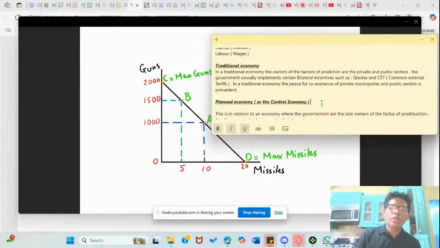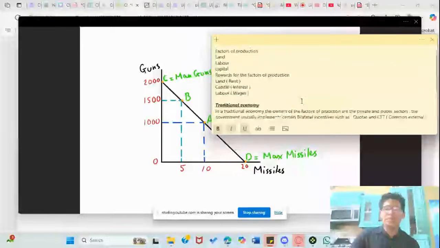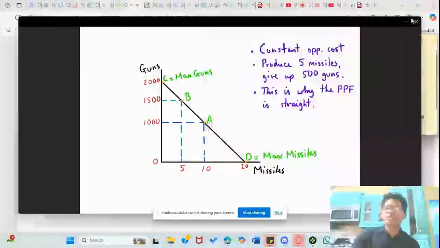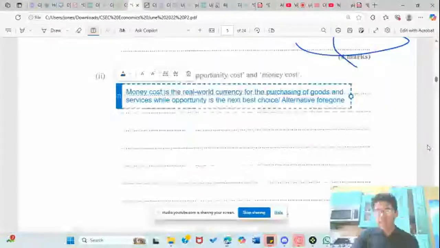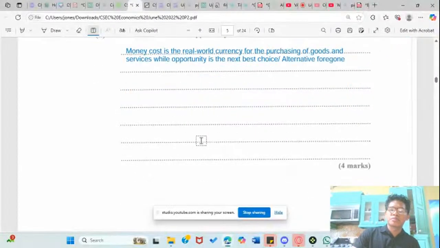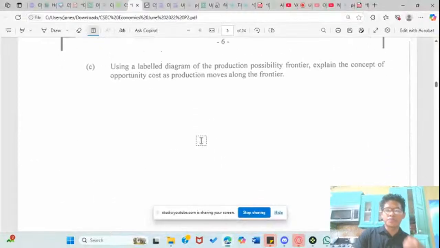While I do agree with them on a certain cynical level, everything within a planned economy is controlled. There are only public sectors. There are no private monopolies. There are no private sectors. There is nothing like that in a planned economy. So those are some of the things I really wanted to get out of the way so we could move on. So let's look into another question.